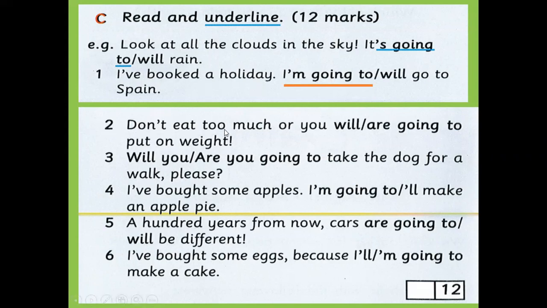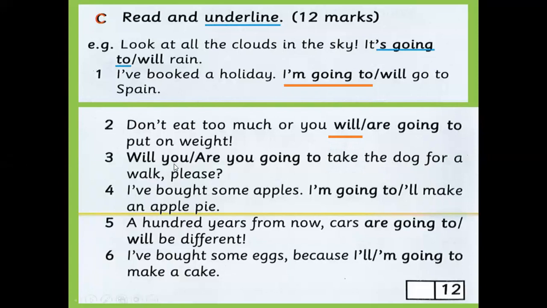Number two, don't eat too much, or you will or are going to put on weight. Okay, do all people who eat too much gain weight or put on weight? No, but this may happen for some people and may not happen for others. So we say will, because this is a prediction, but not based on evidence, right? And this is what we call like advice, for example, or that you don't want someone to do something. So here we use will, okay? Because this is a prediction, but not based on evidence.